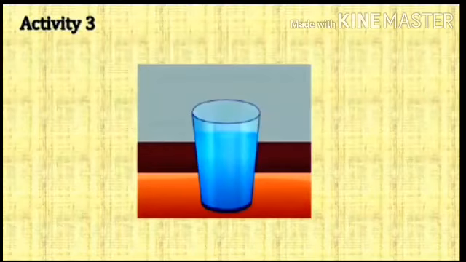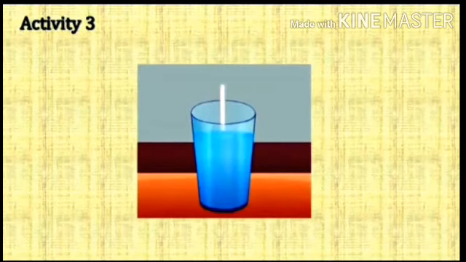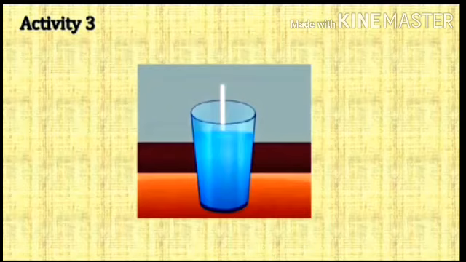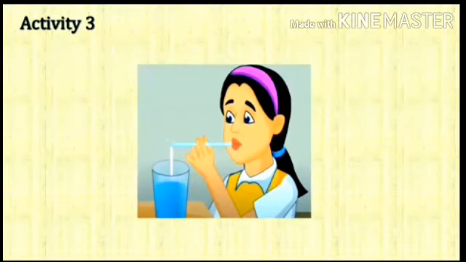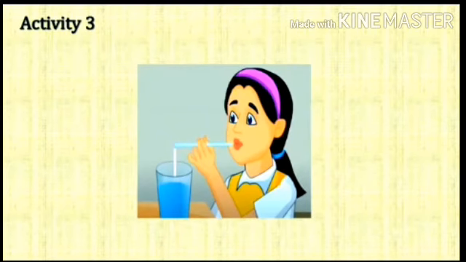See the activity. Take some water in a glass and hold a straw upright in it. Now hold another small straw at the upper end of the first straw, in a perpendicular position. As you blow hard through the small piece of straw, you will see a fountain of water.